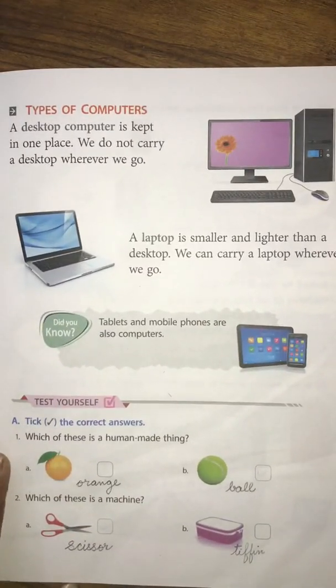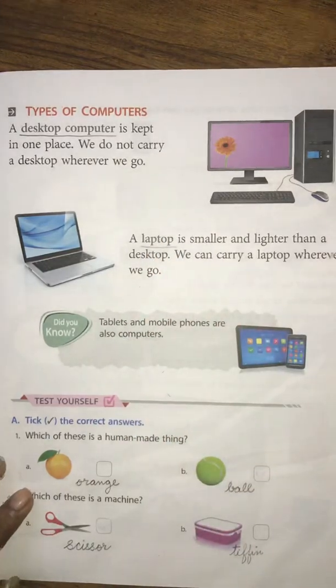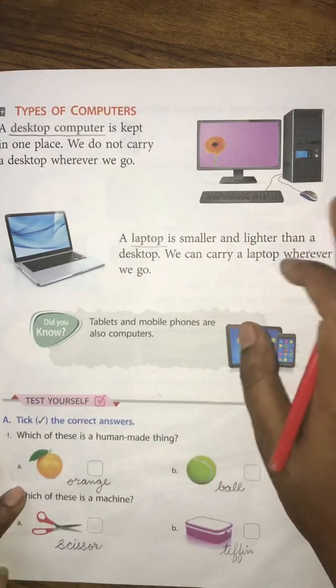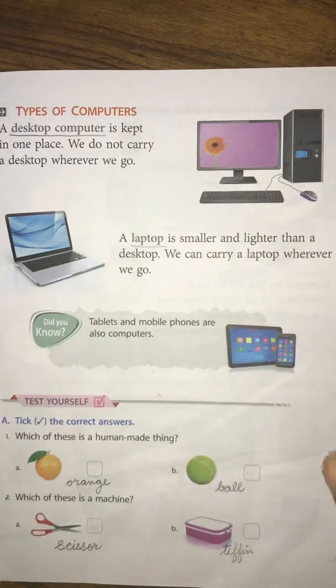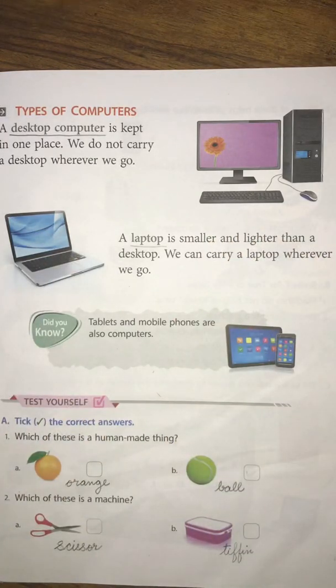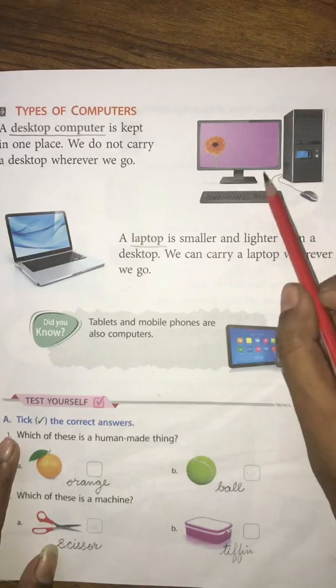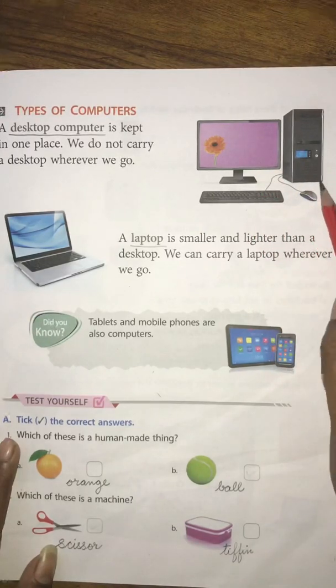Types of computer. There are 2 types of computer. First one is desktop computer and second one is laptop. Desktop computer, as you can see in the picture, has the monitor, keyboard, mouse and the CPU. All 4 things are kept together, so you have to keep it at one place. You cannot carry it everywhere wherever you want to go. Children, it is fixed at one place. It is kept at one place because see how many things there are: monitor, keyboard, mouse and CPU.